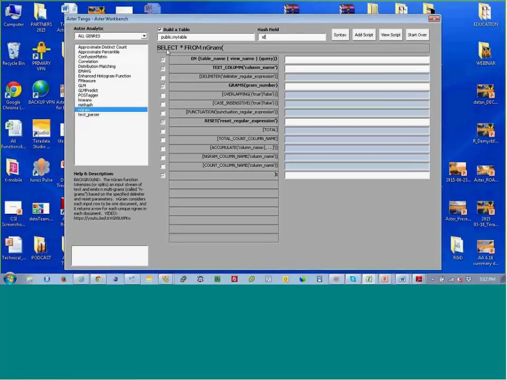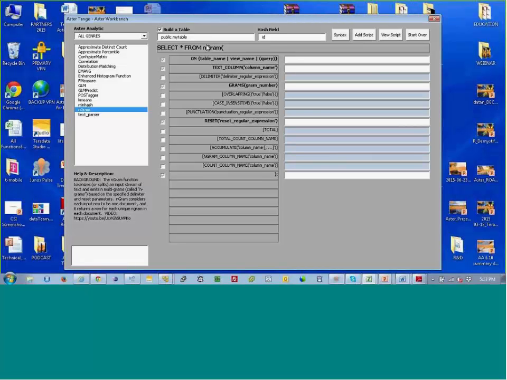Eventually, let me back that up. So I click over and I mouse over the select from n-gram. Look at your help and description down here, right where my mouse is moving. The n-gram function tokenizes or splits the input stream of text. This is directly from our manual, so what I've done is copy and paste this into the Tango tables.